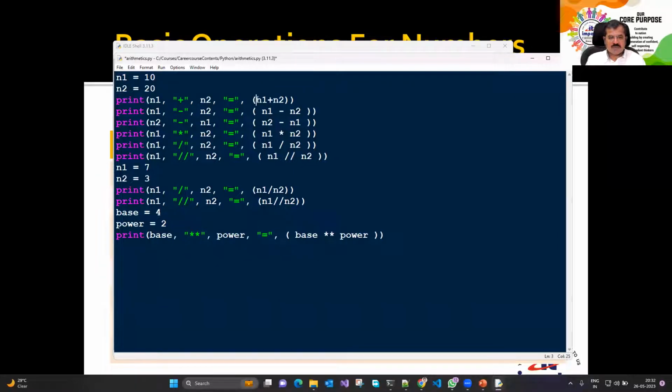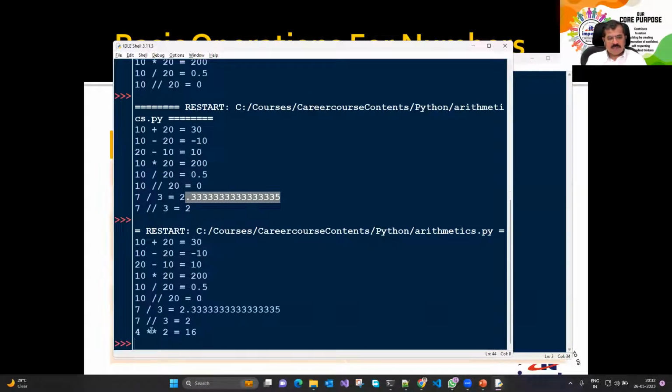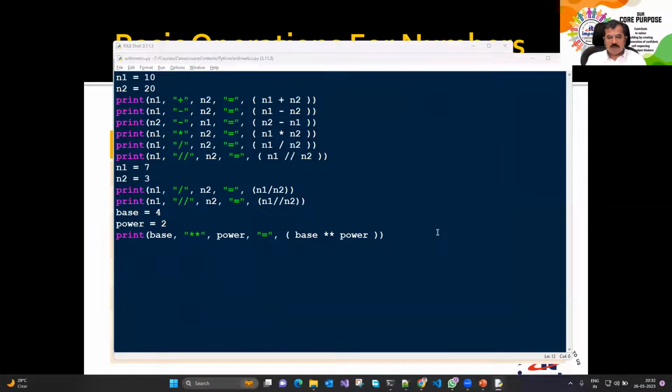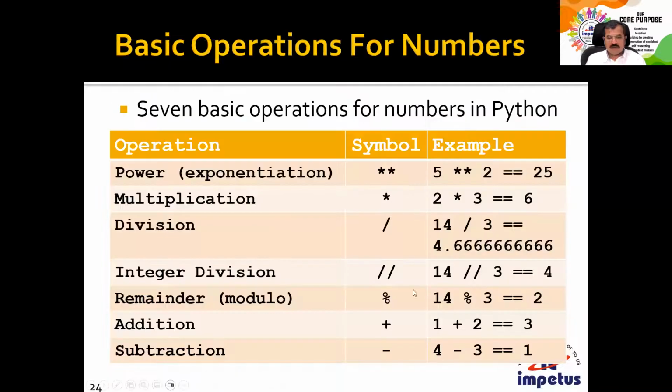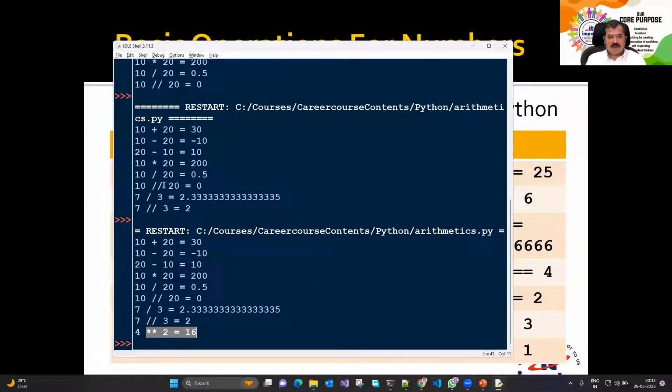All this is done just to make the code more readable, nothing else. There you go. Let's save this file and run this program. This is 4 to the power 2, which is 16. So we have seen all the operators that were listed over here.